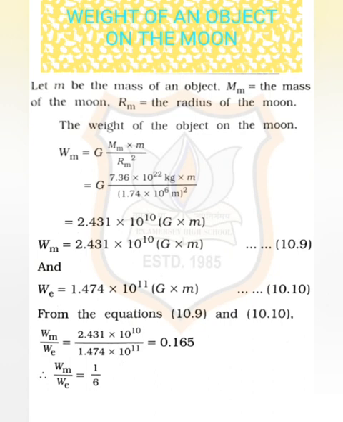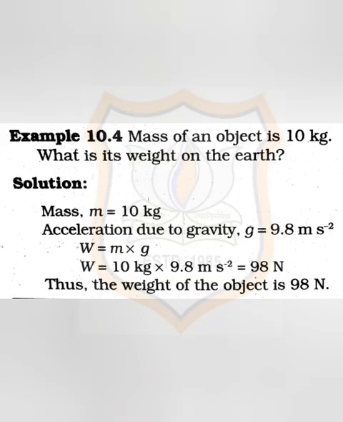So we can say the weight of the object on the moon is equal to 1 upon 6th of its weight on the earth, or weight of the object on moon upon weight of the object on earth is 1 upon 6. Now example 10.4. Mass of an object is 10 kg and what is its weight on the earth? So let us start the solution.